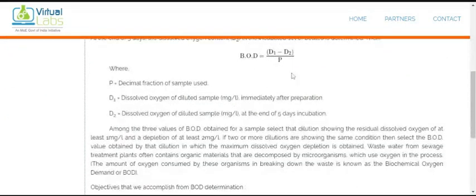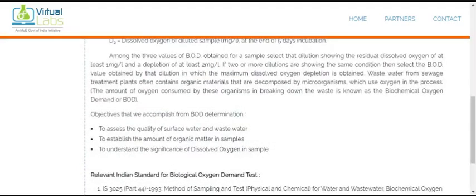Okay, so this is the formula to calculate the BOD: initial dissolved oxygen minus final dissolved oxygen, divided by P, which is called the decimal fraction of the sample. On that basis we will find the value of BOD. What is the objective? It is to assess the quality of the surface water and wastewater, establish the amount of organic matter in the samples, and to understand the significance of the dissolved oxygen in the sample.